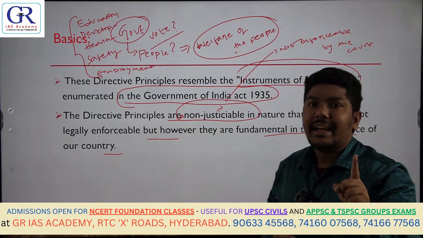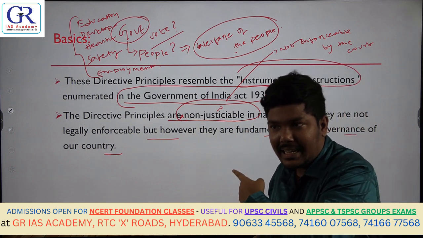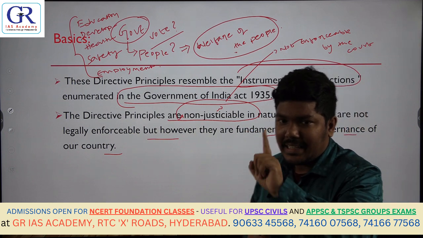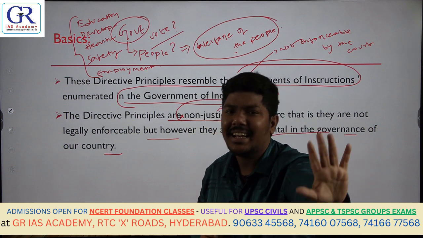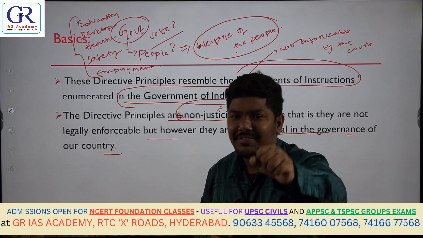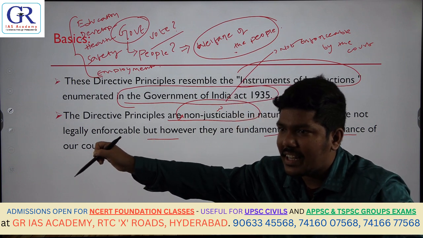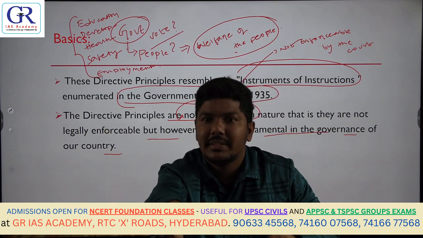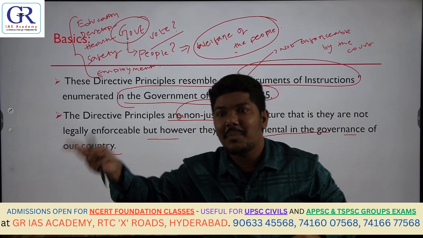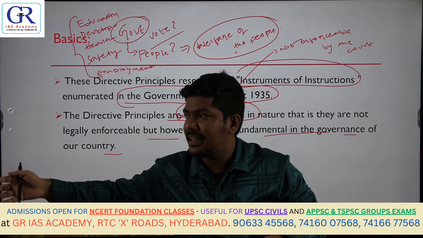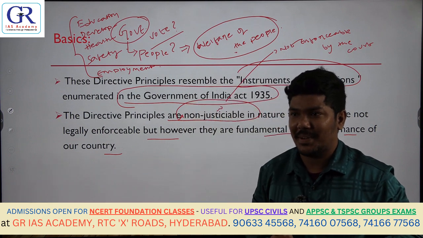Why I am not making them legally enforceable is because I will give this power to the people themselves. Let them decide. If the concerned government did not take care of the welfare of its people, then the people themselves will throw them out, which clearly means they haven't followed the directive principles of state policy.